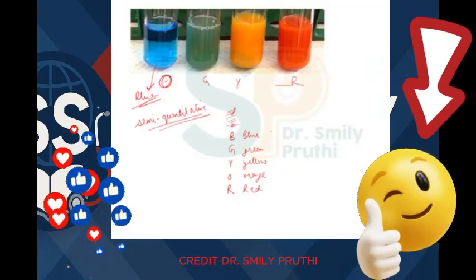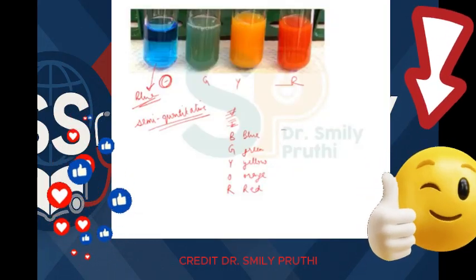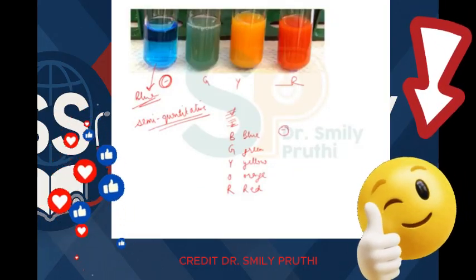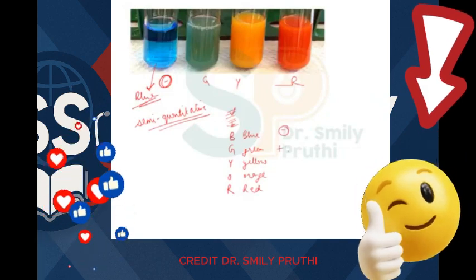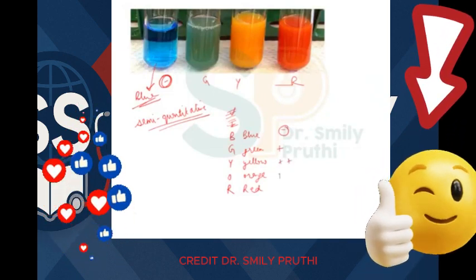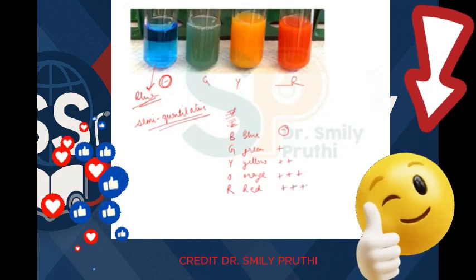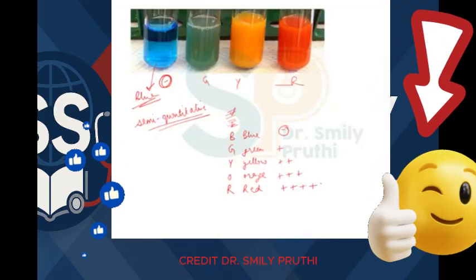Now, if blue color is obtained after boiling, then that says negative sugar, right? Green means 1 plus, yellow means 2 plus. So, in sequence, it is increasing, right? It is easy to learn this way.